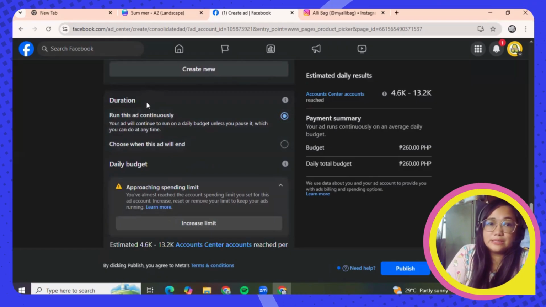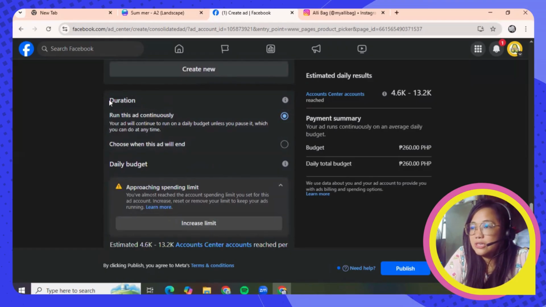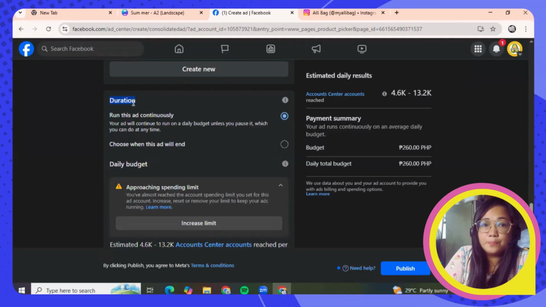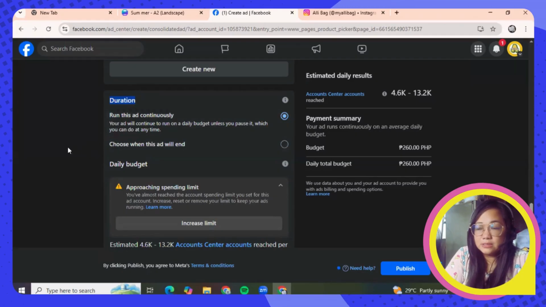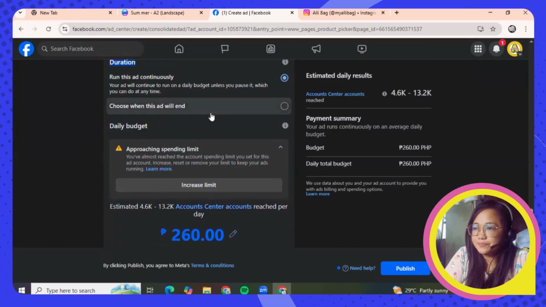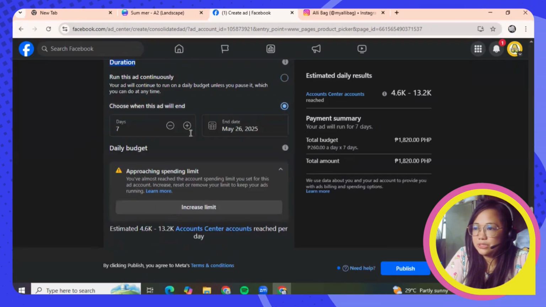Duration. Now, this is the great part. Okay, duration is the number of days or for how long you would like to keep your Facebook ads running. Okay, so this is where we change it.